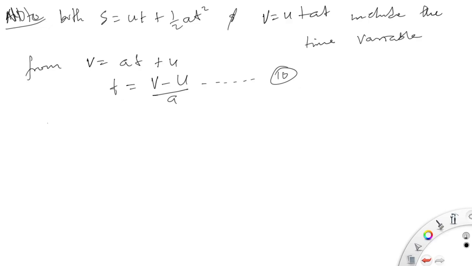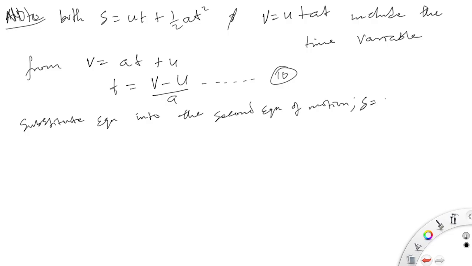We now substitute equation 10 into the second equation of motion, which is s equals ut plus half at squared. We substitute it into that.